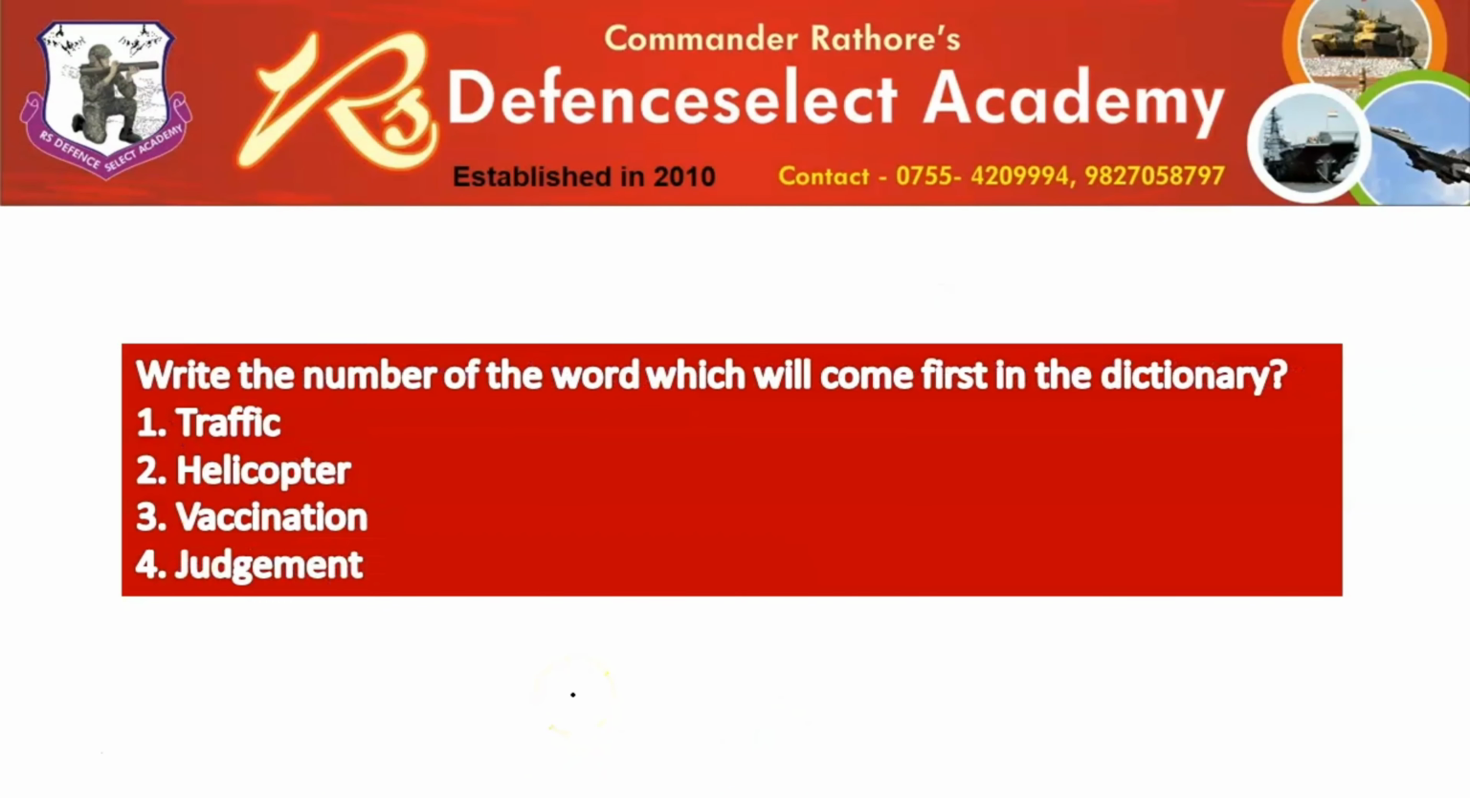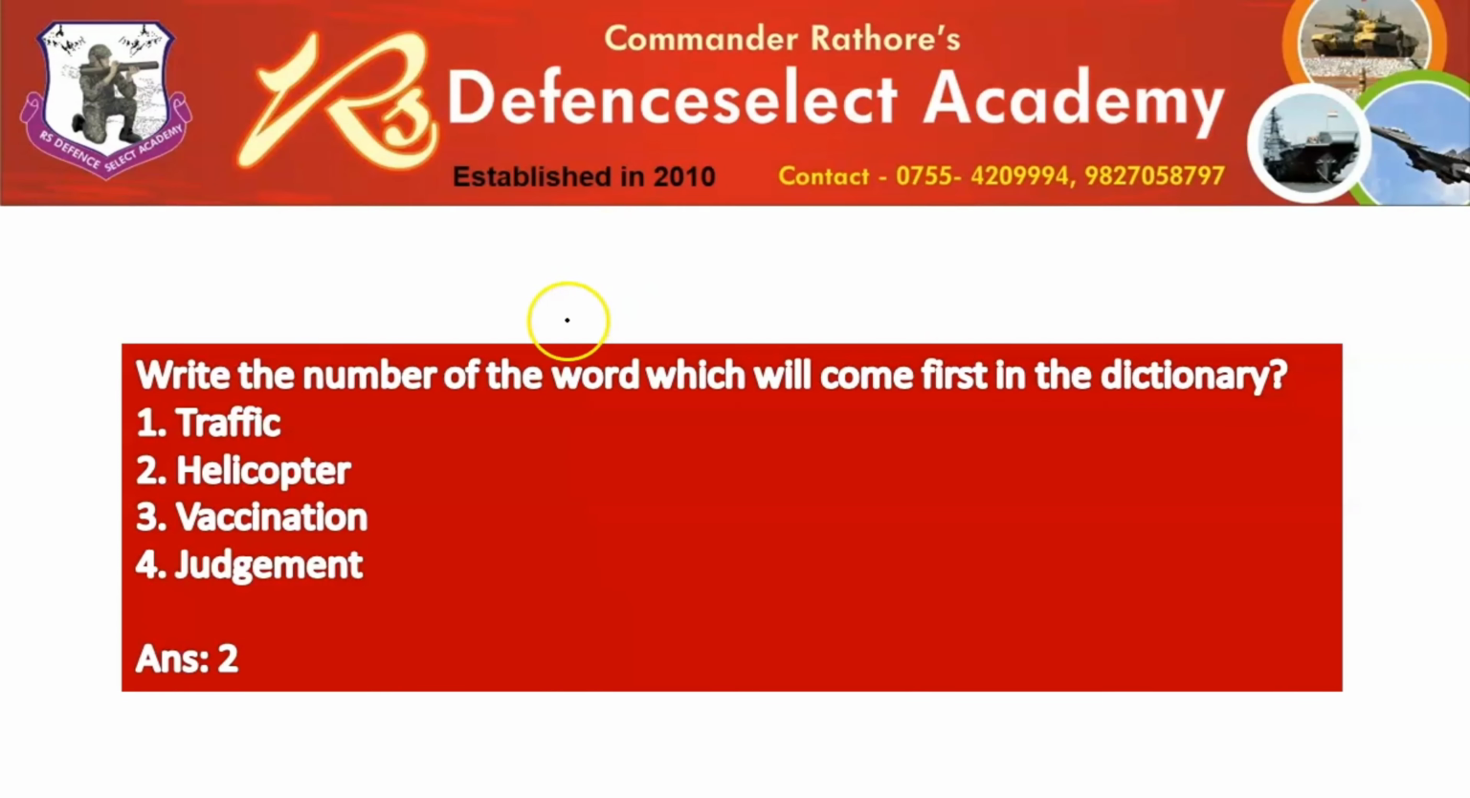Similarly, if this question comes, what will be the answer? You can pause and immediately think of the answer. All right, the answer is 2. Why? Read the question carefully. It asks, which number of the word will come first in the dictionary? It is not asking about the last word in the dictionary, but about the first word. As you can see, traffic starts with T, vaccination starts with V, judgment starts with J, and helicopter starts with H. In the A to Z dictionary, H would be the first one. So the answer will be 2.